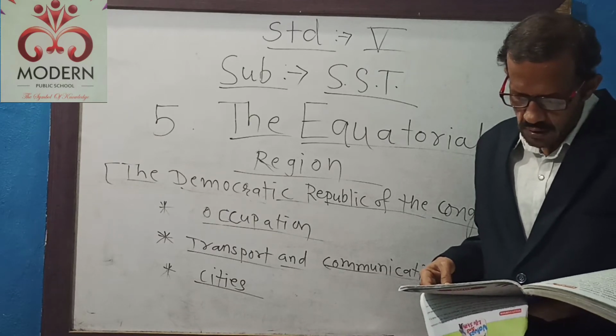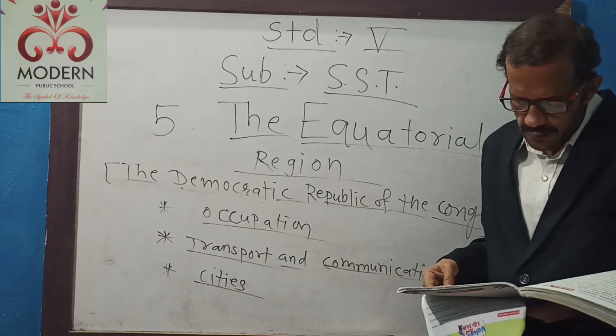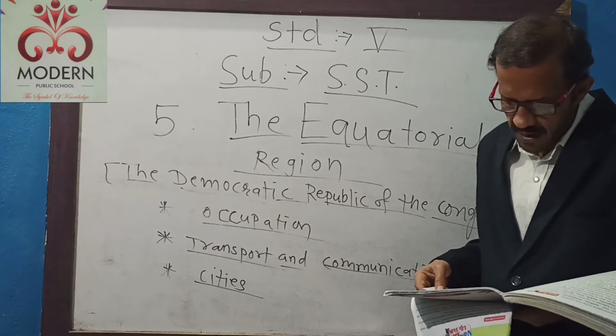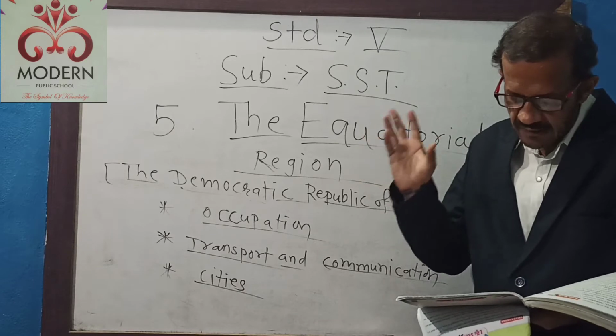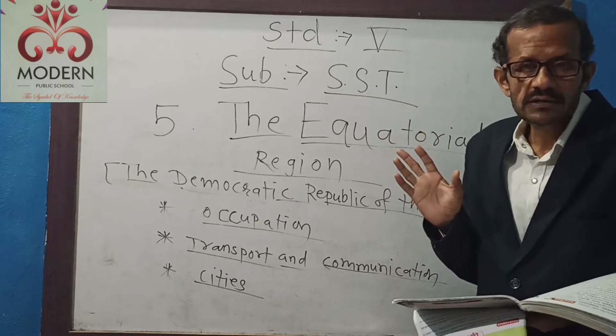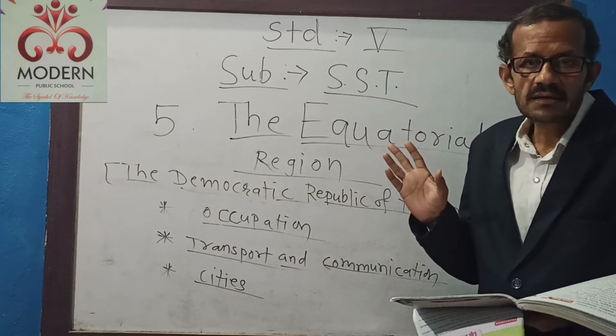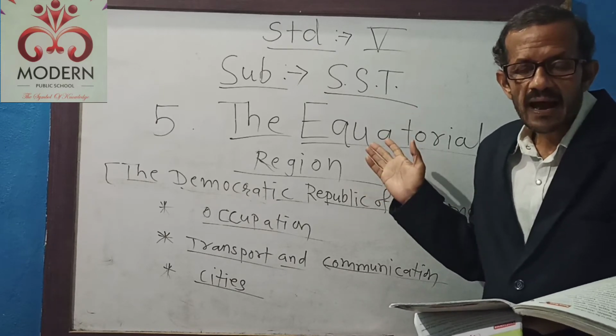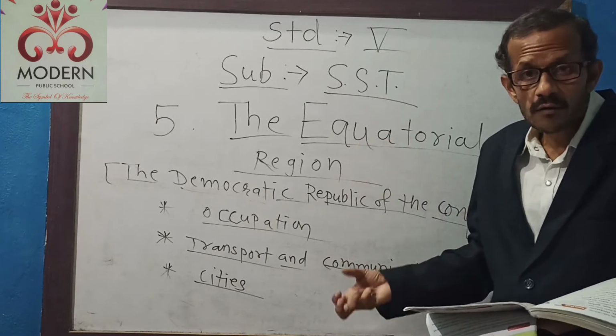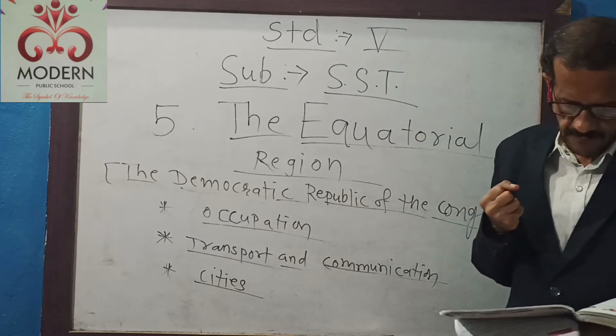Cassava is a root that is dried and pounded into flour, which is used to make bread. Means with the help of this cassava plant, they cut the plant and take the root from the soil.